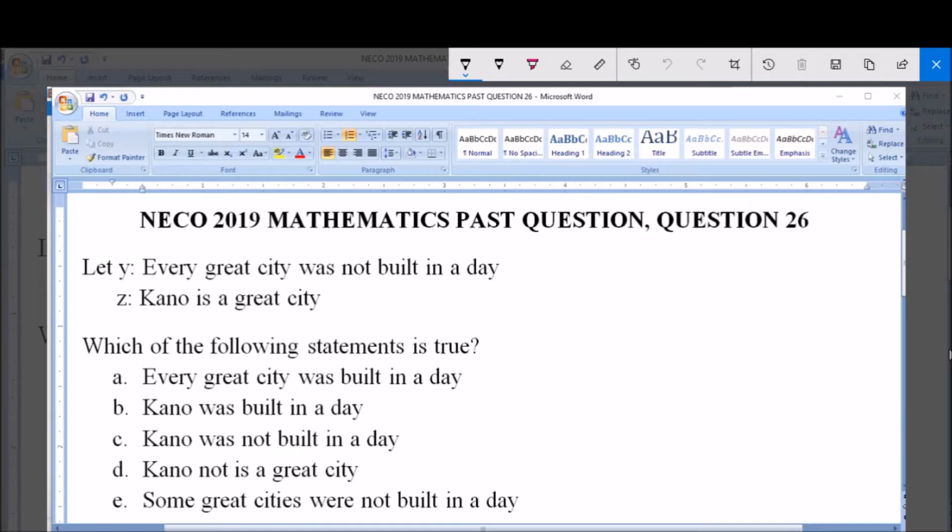A, every great city was built in a day. B, Kano was built in a day. C, Kano was not built in a day. D, Kano is not a great city. And E, some great cities were not built in a day.